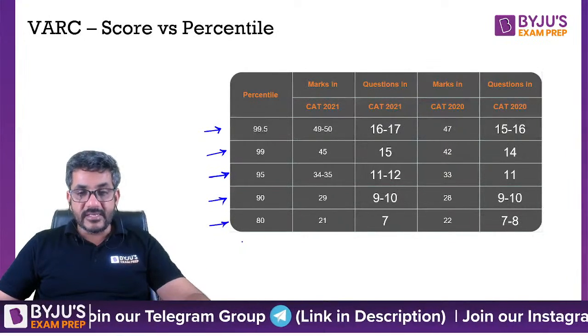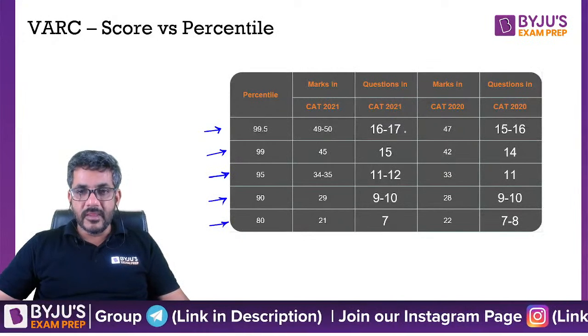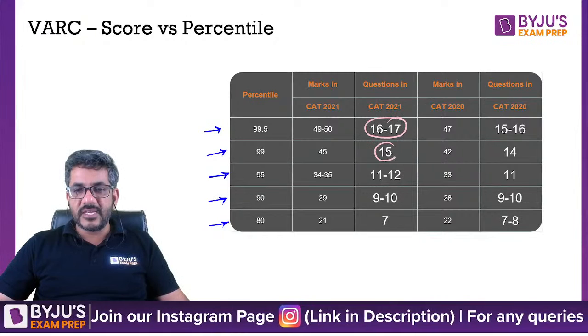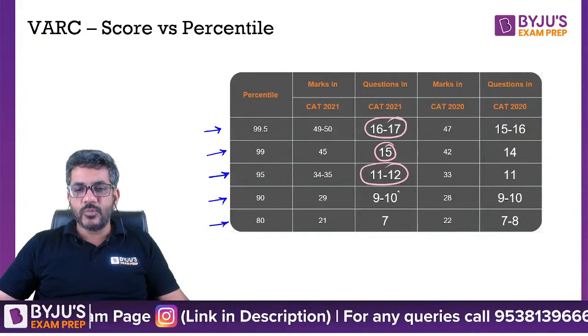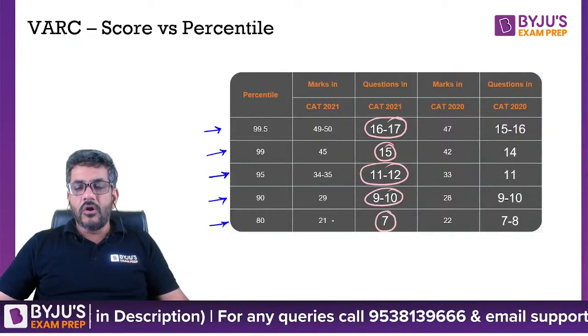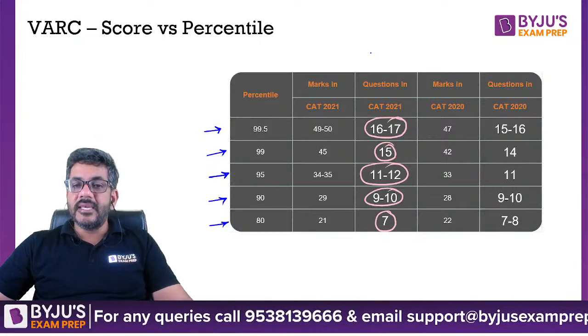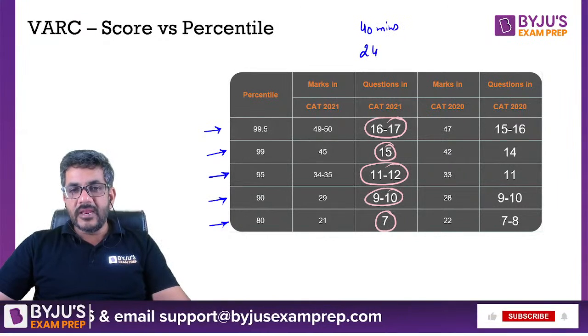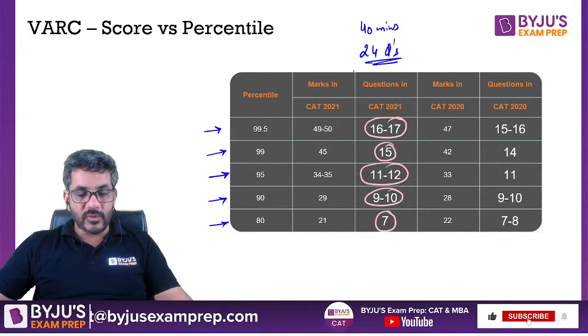The important point here that I want to discuss with all of you is the number of questions needed: 16 to 17, 15, 11 to 12, 9 to 10 or 7. And keep one thing in mind, the section was of 40 minutes and it had a total of 24 questions.